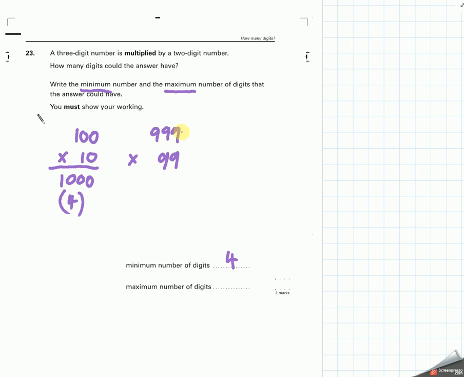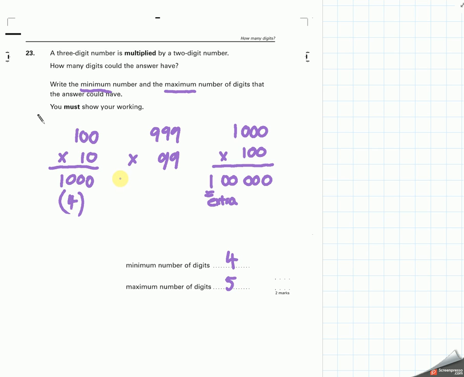If we went to the next one up, so we were doing 1,000 times 100, we know that we're going to get this extra 1 in front. So this would actually give me 100,000. That's 6 digits, but this 1 is extra. So a 3-digit number times a 2-digit number could have 4 or 5 digits.